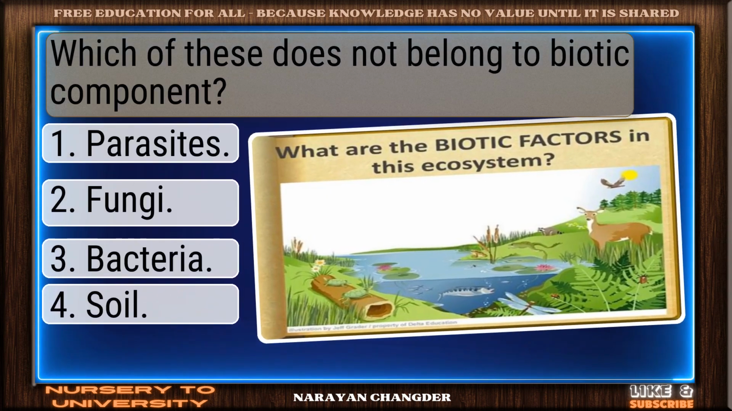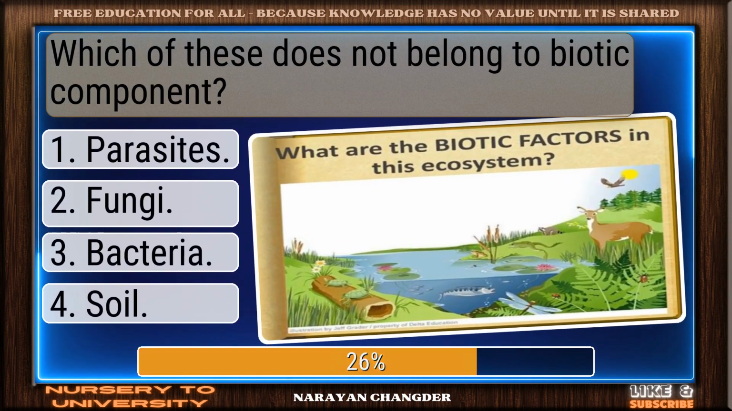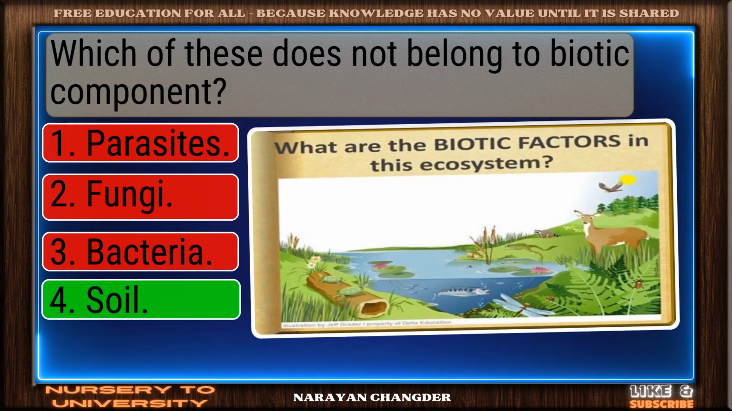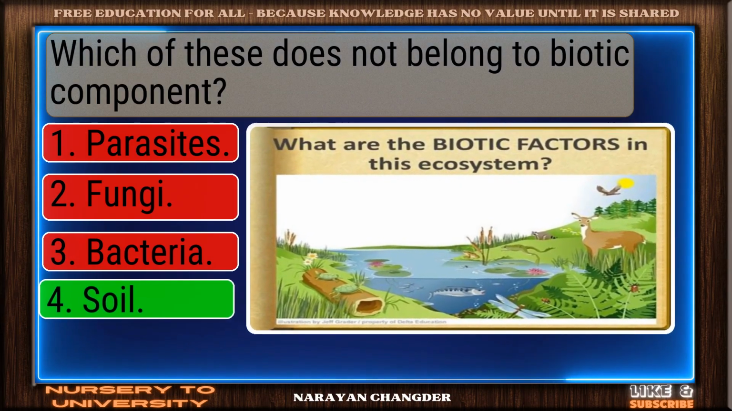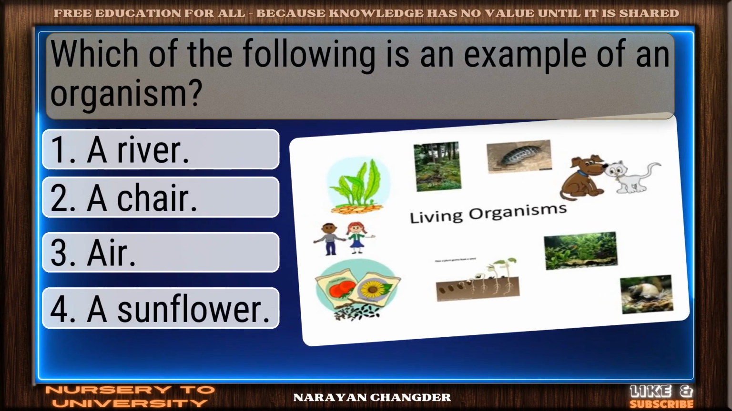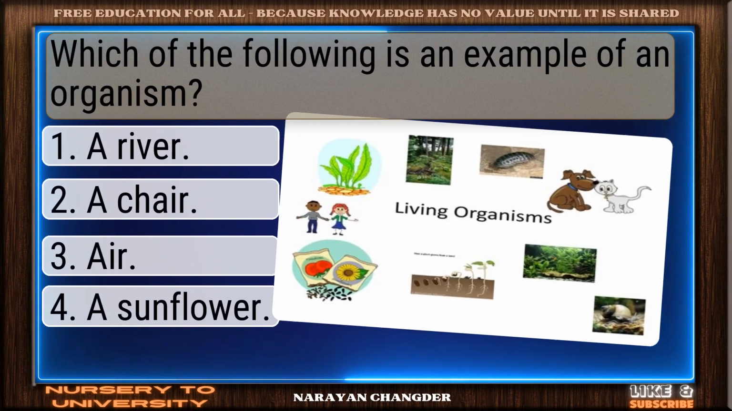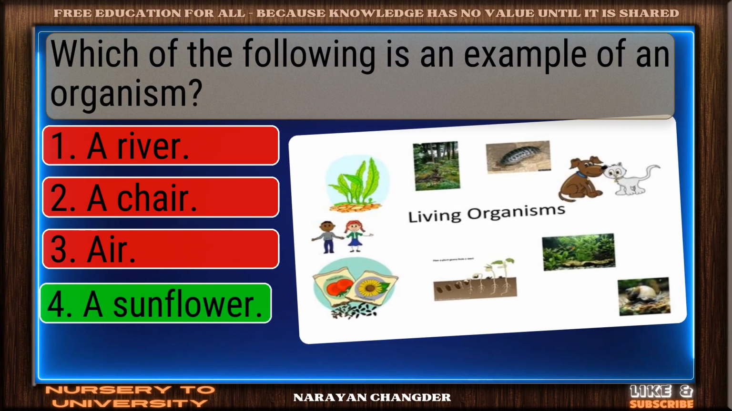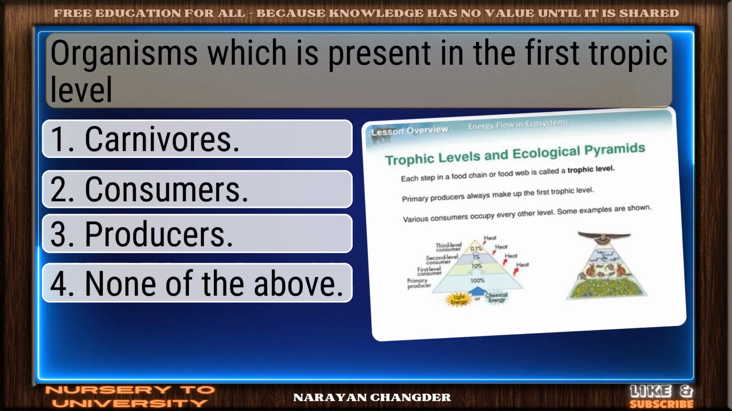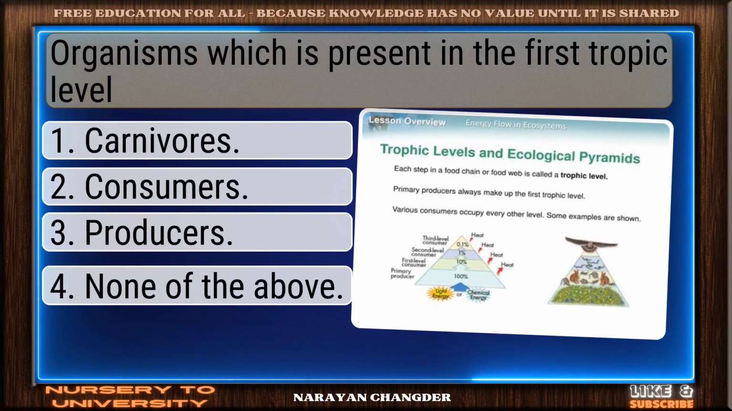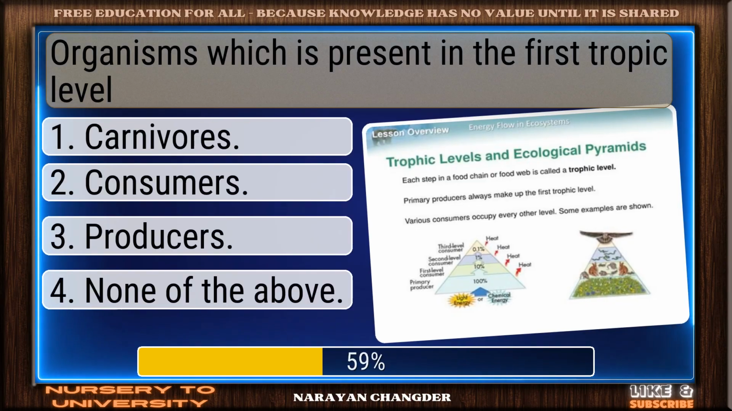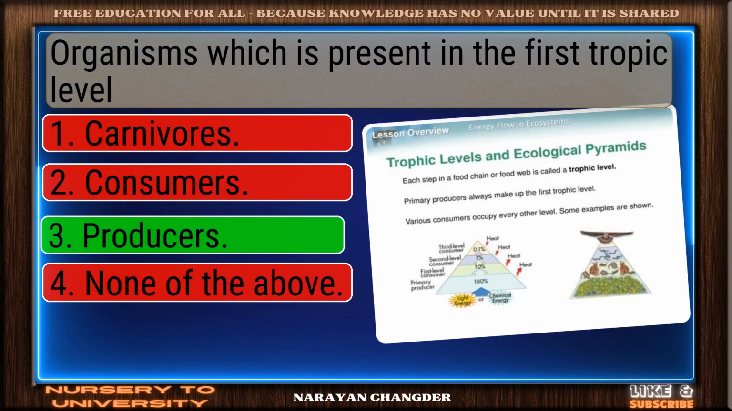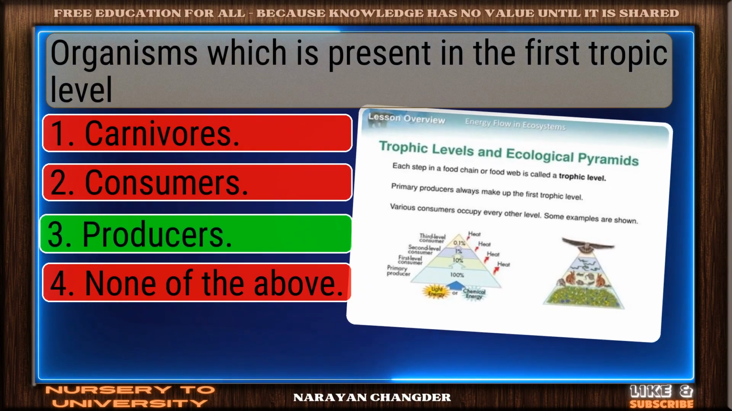Which of these does not belong to biotic component? Nice work. Soil fits perfectly. Which of the following is an example of an organism? Solid response. A sunflower is valid. Organisms which are present in the first trophic level. Great job. Producers is accurate.